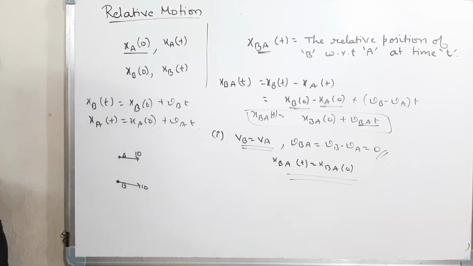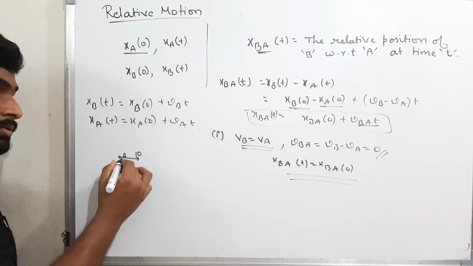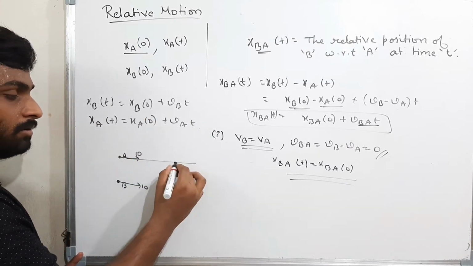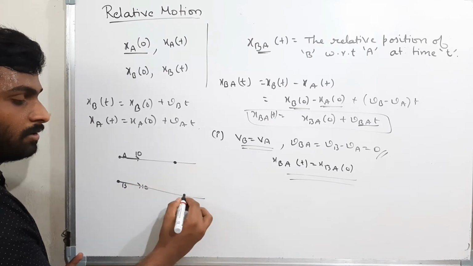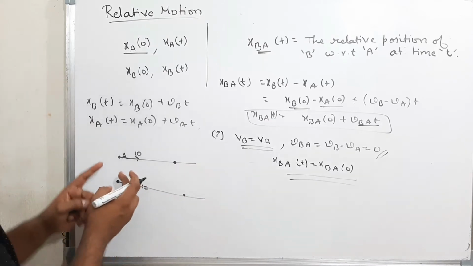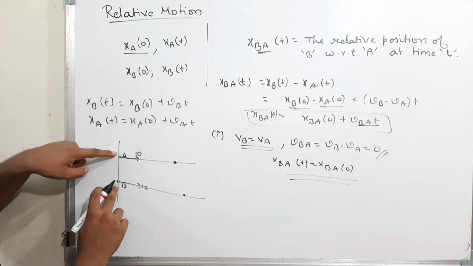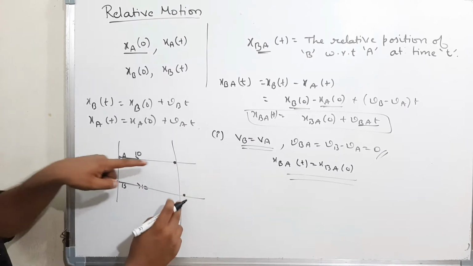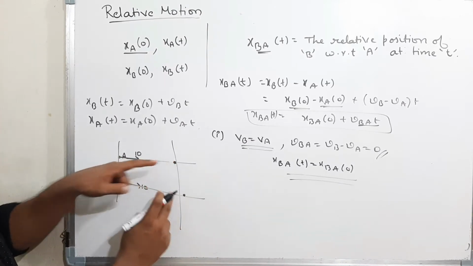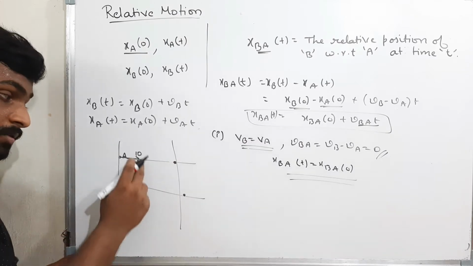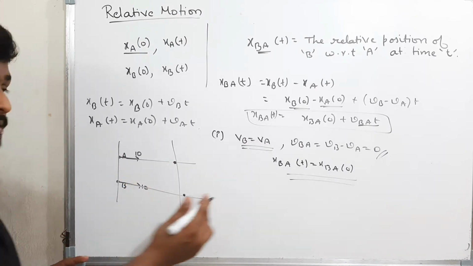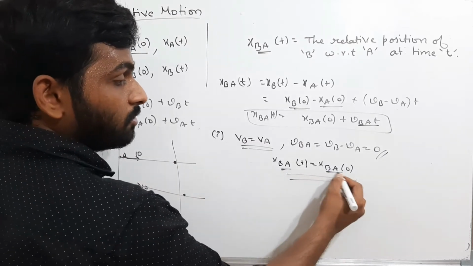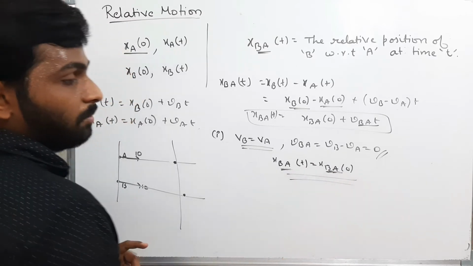After 1 second, where will the bodies be? After 1 second, A is somewhere here. B is also somewhere here. Now what is the relative position between them? Initially both are at the same position, and finally after some time also they both are at the same position. That means if the relative velocity between them is zero, then the relative displacement, the relative position, also will be the same after some time. That means the graph will be like this.